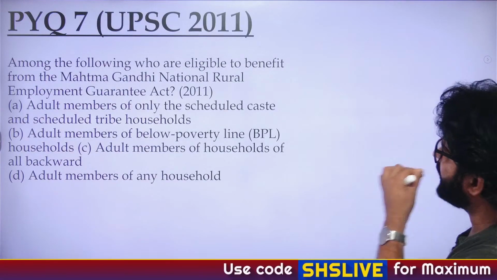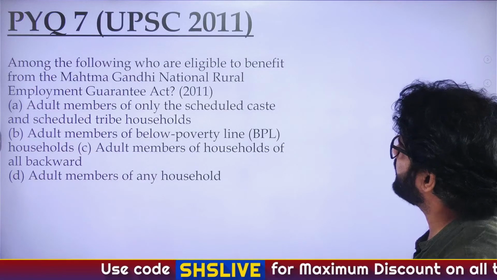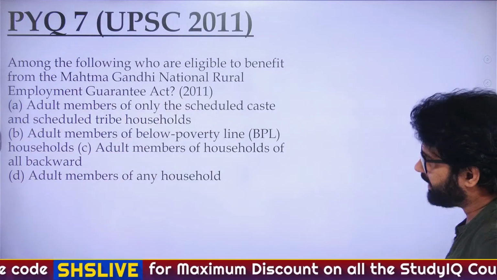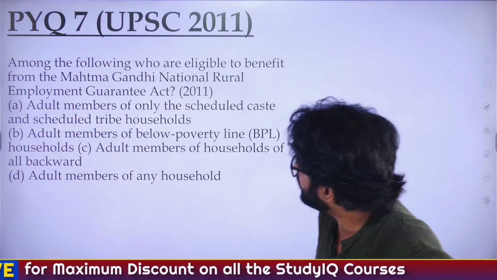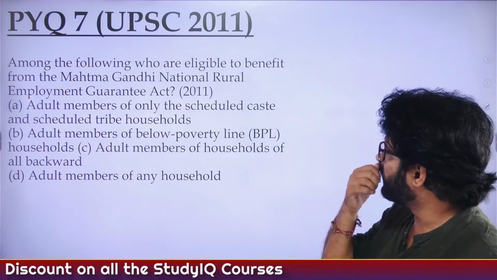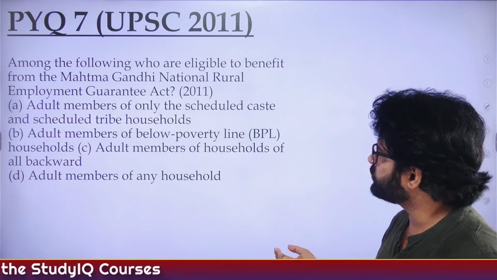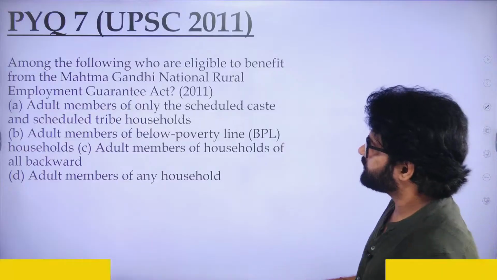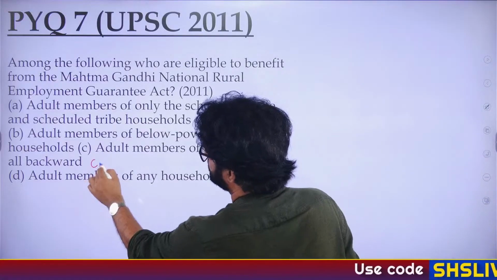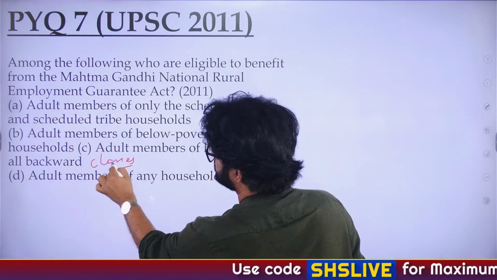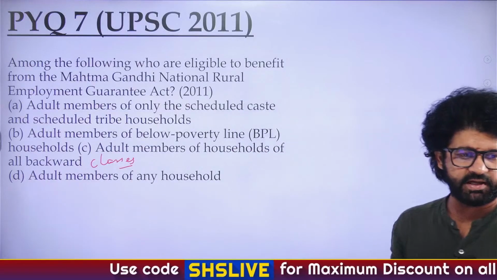Among the following, who are eligible to benefit from Manrega? Adult members of only the SC and ST tribe households, adult members of below poverty line households, adult members of households of all backward classes, adult members of any household. What is the answer? What do you think is the answer?